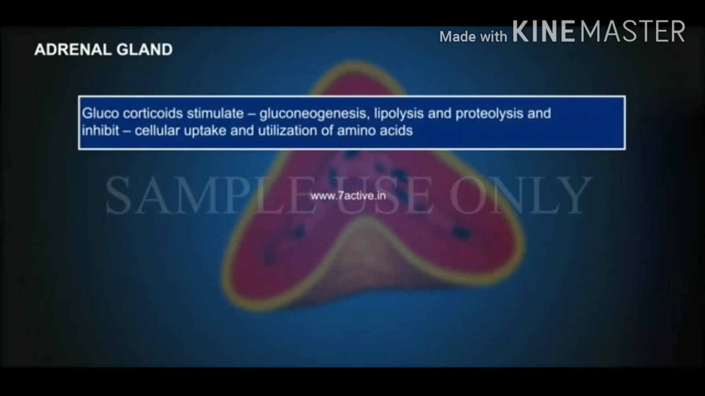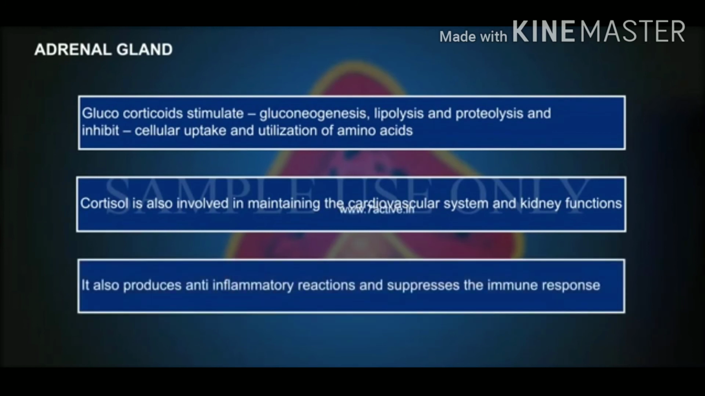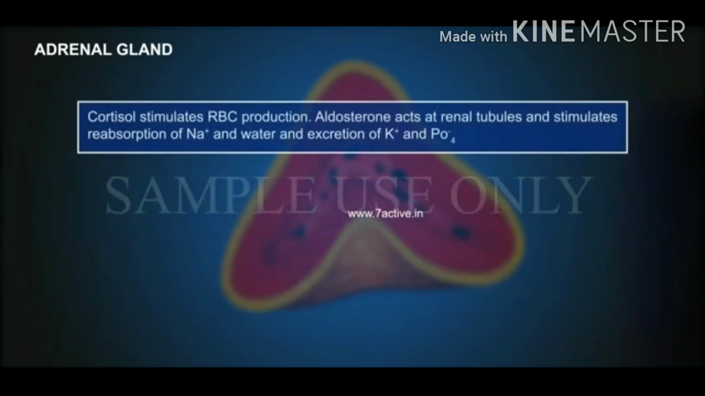Glucocorticoids stimulate gluconeogenesis, lipolysis, and proteolysis and inhibit cellular uptake and utilization of amino acids. Cortisol is also involved in maintaining the cardiovascular system and kidney functions. It also produces anti-inflammatory reactions and suppresses the immune response. Cortisol stimulates RBC production.